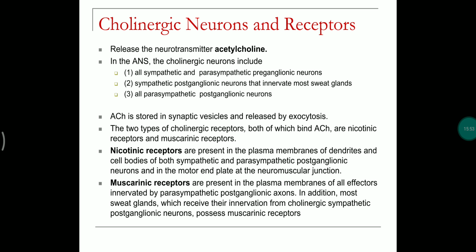Coming to the cholinergic neurons and receptors. Cholinergic neurons are the parasympathetic neurons.